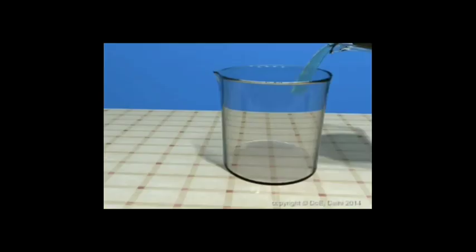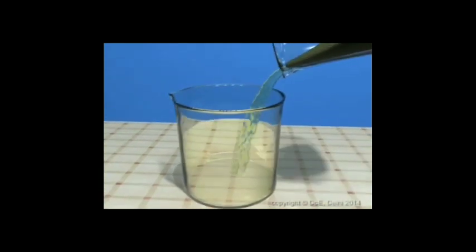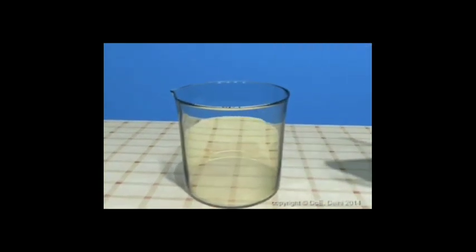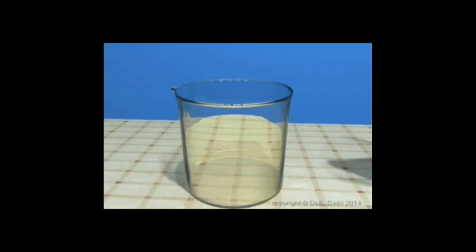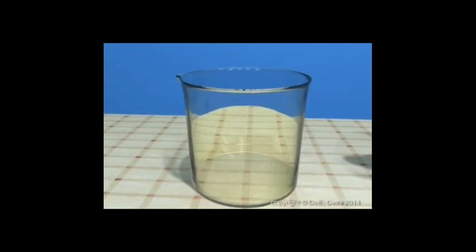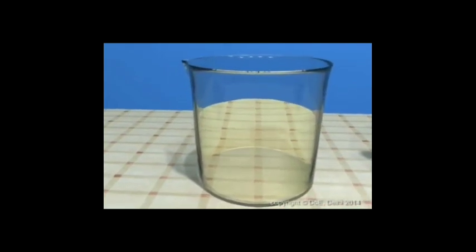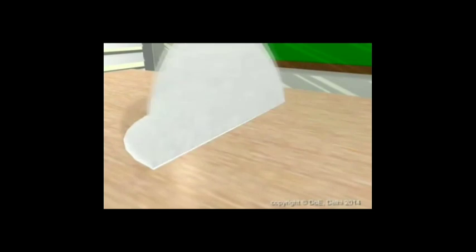Now pour the water above mud by tilting the beaker gently into another beaker. This process is called decantation. Now observe the liquid. Still the water is not clear. Now take a filter paper, fold that into a cone.